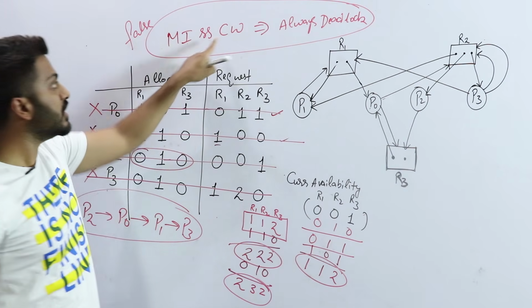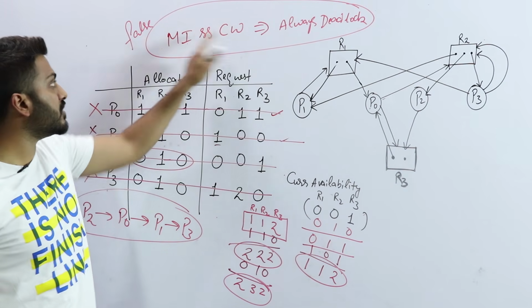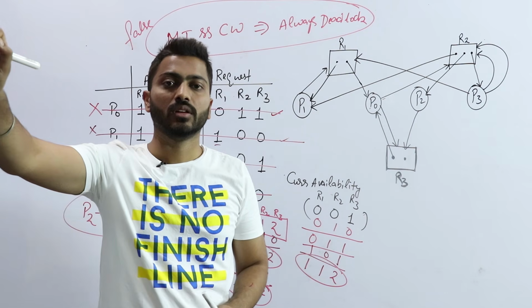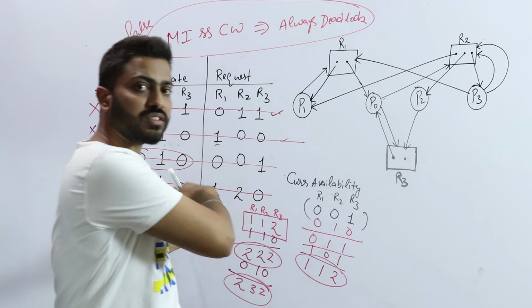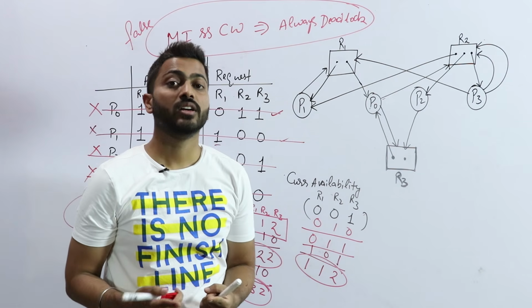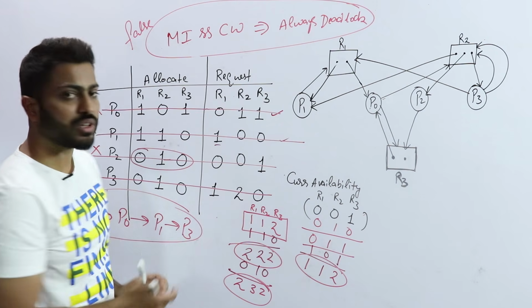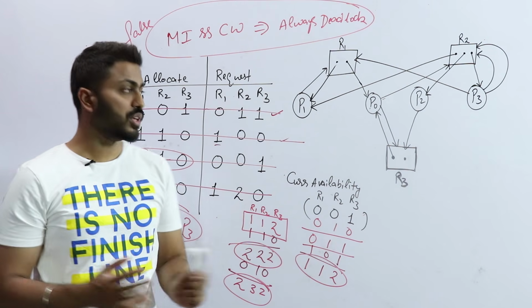So if there is a circular wait in the system with multiple instances, you can't simply write that there is a deadlock, because we have seen the previous example which had a circular wait but no deadlock in the system. So this is how we have to solve the question in the RAG, whether the system contains a deadlock or not.